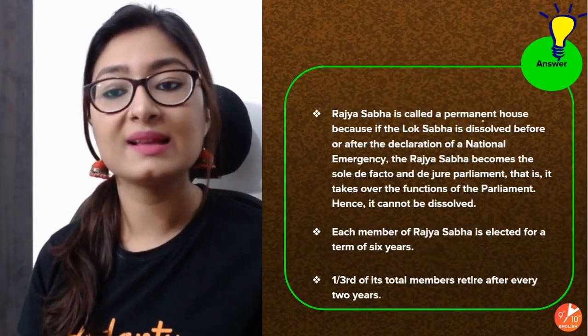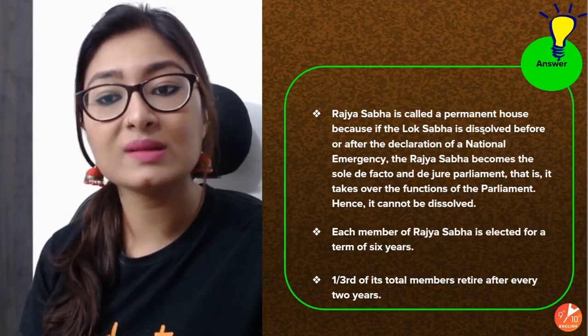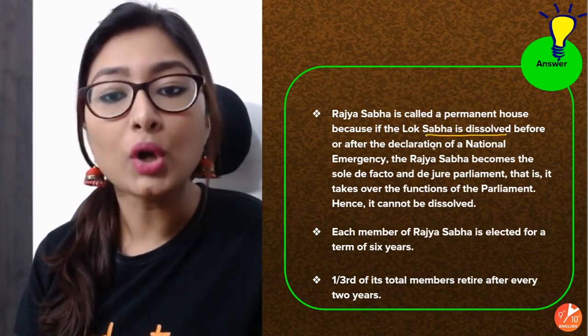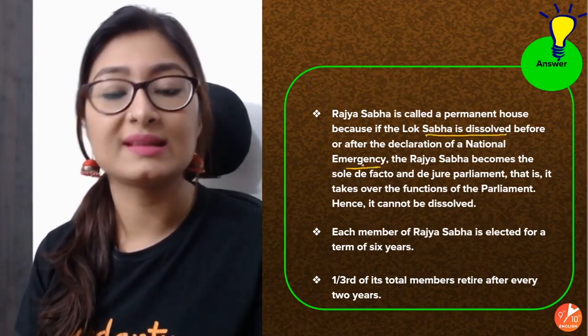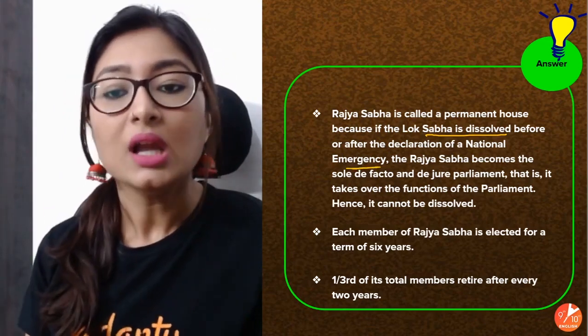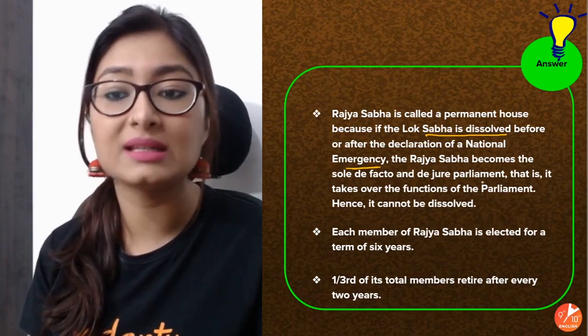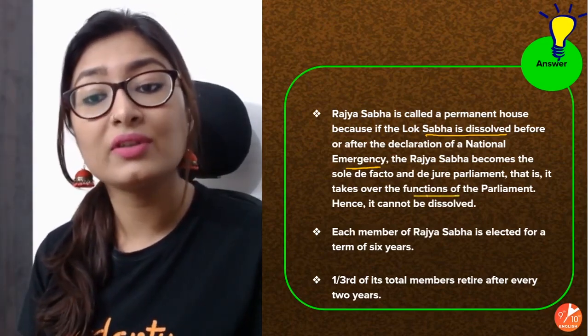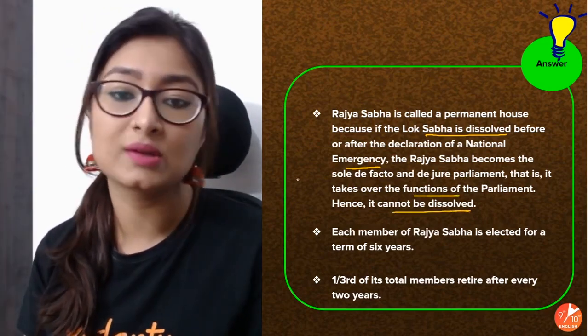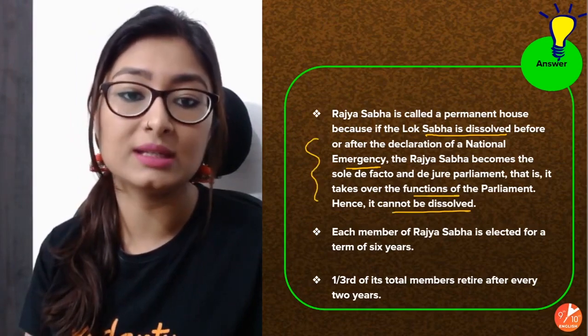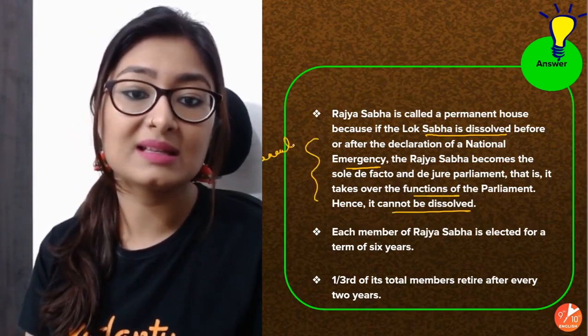So the Rajya Sabha is called the permanent house because if the Lok Sabha is dissolved before or after any declaration of national emergency, the Rajya Sabha becomes the sole de facto or de jure parliament. That is, it takes over the control of the functions of the parliament, hence it cannot be dissolved. So that makes it a permanent body, right? That is one reason why it is permanent.